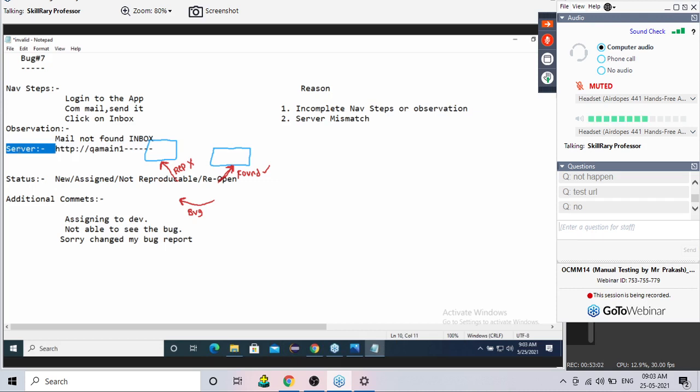Even after mentioning the server, the developer is trying to reproduce the bug in the development server, and he's changing it to not reproducible. Whose mistake? Correct, the developer's mistake only.